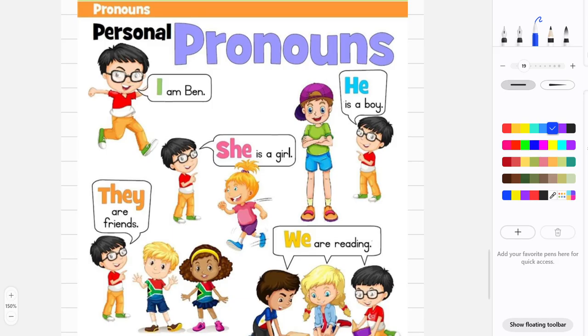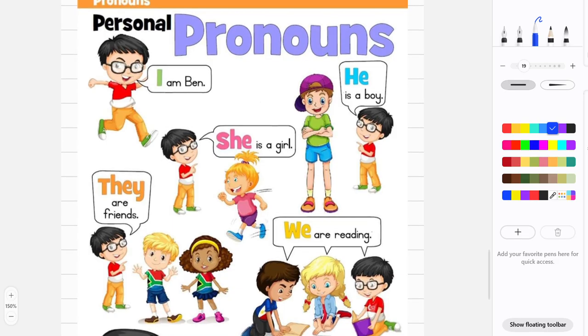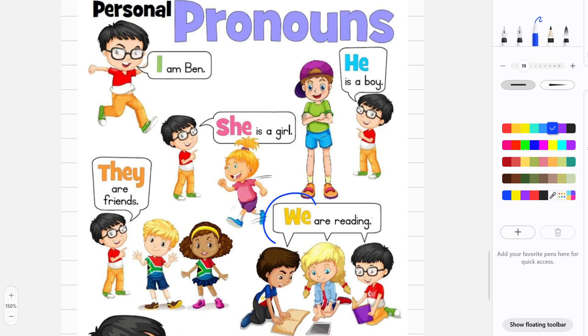Okay, so what pronouns do we use for other people? When we're talking about something in a group and you yourself are also included. Let's say I and my friends are reading a book. So I don't have to write their name separately and my name separately. I could just say we are reading a book. So when you are also included in a group and you're talking about all of them, you included, you could just use the pronoun we.